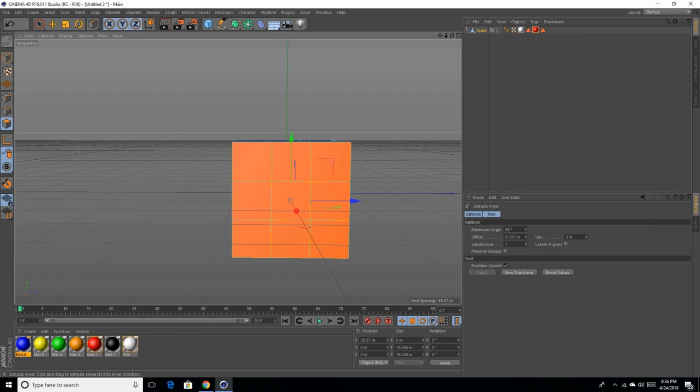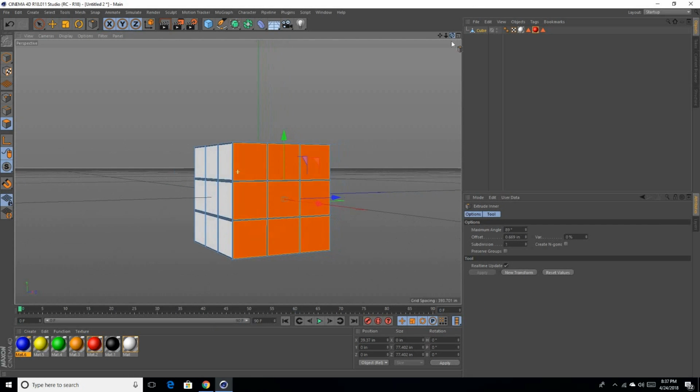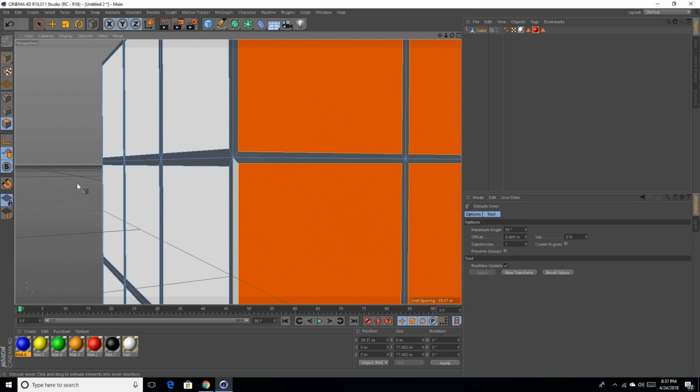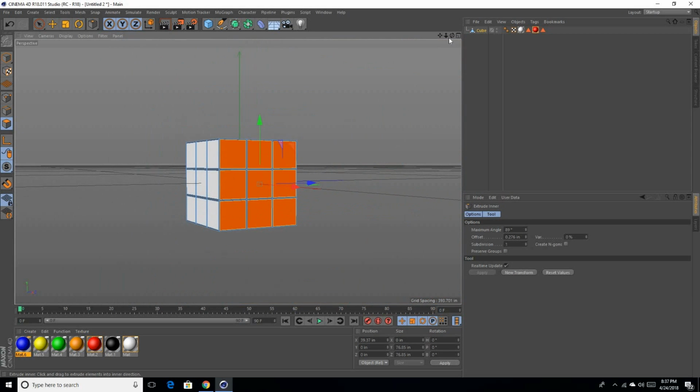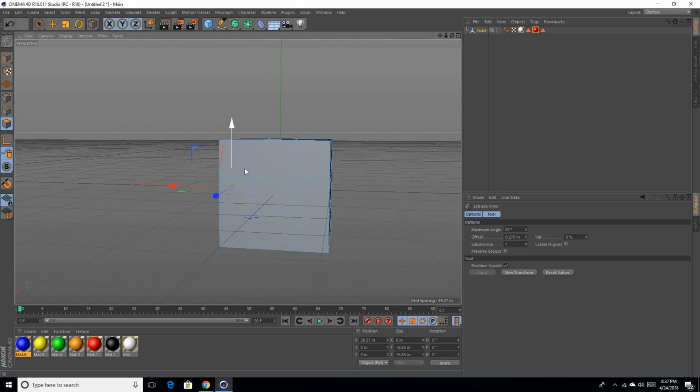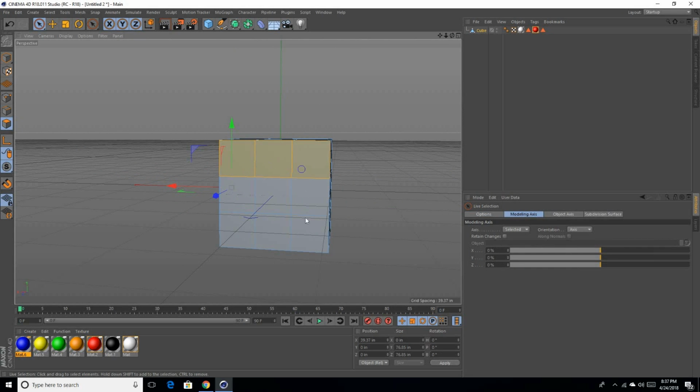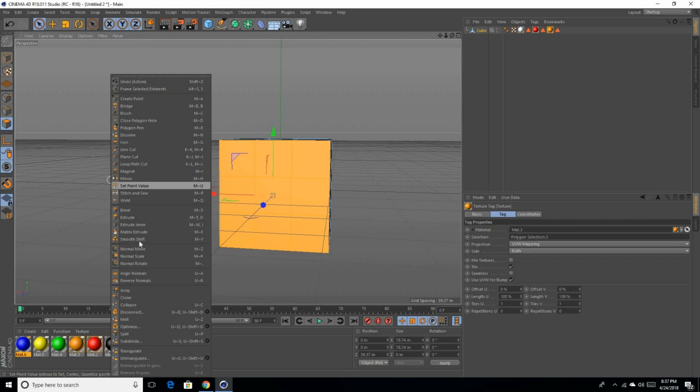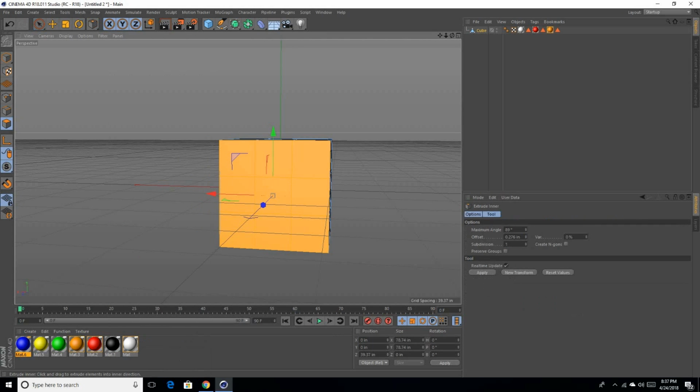Now we go on to the next side, spacebar for our selection tool, fill in that side. Let's make this orange. Extrude inner, and let's go ahead and make sure that it's even so it doesn't look too bad. That looks about good to me.